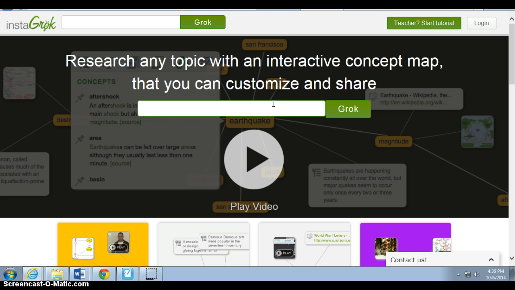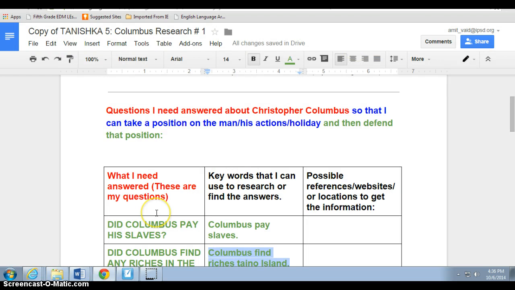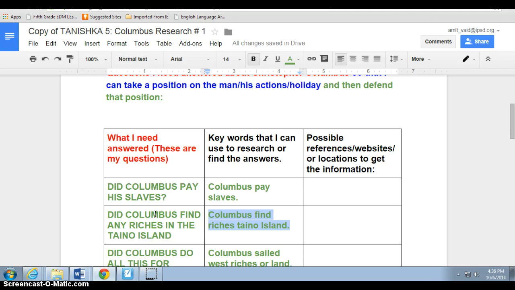If I were to use Tanishka's keywords again in order to find the answer or answers to her questions, I don't think I would get much benefit from that. Tanishka wants to know, did Columbus find any riches in the Taino Island?